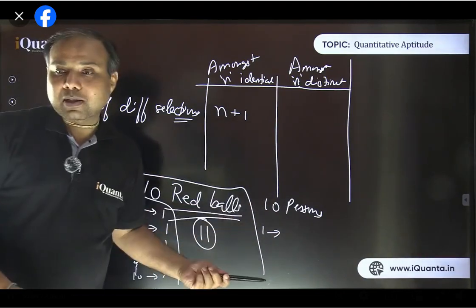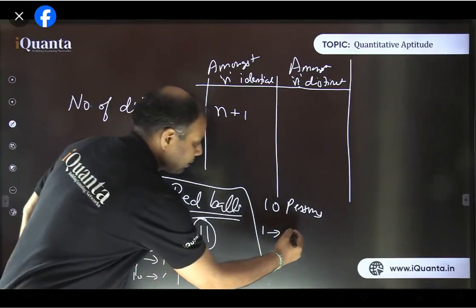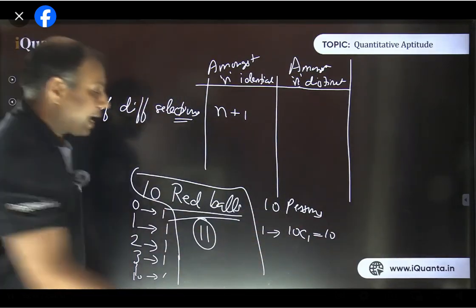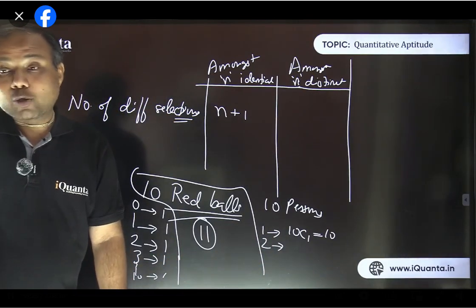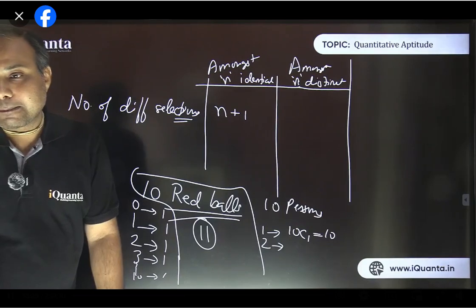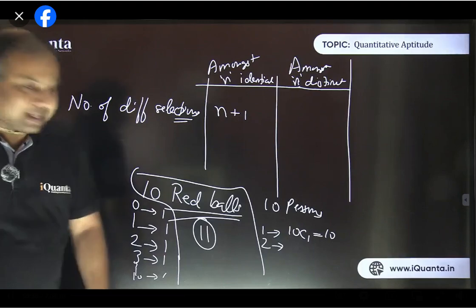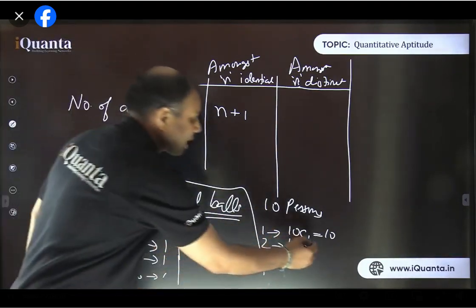Of course persons are different, right? There's no need to write different persons. Persons are going to be different. So in how many ways can we select one person? There are of course 10 ways, which is basically 10C1. Now we can apply C here. And if you want to select two persons, it will be 10C2. Out of 10 different persons, select any two in 10C2 ways, which comes out to be 45.